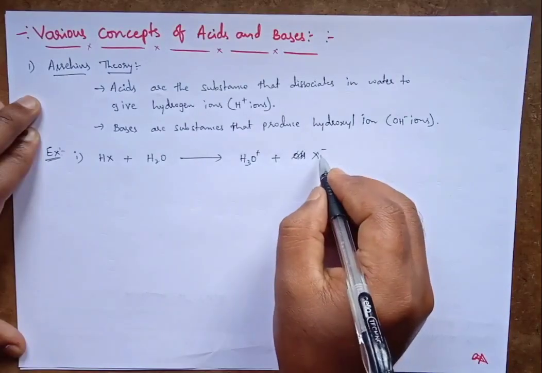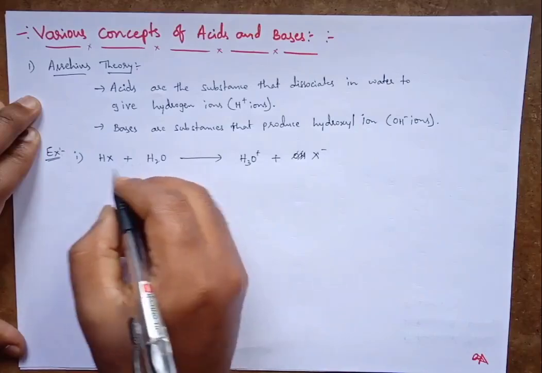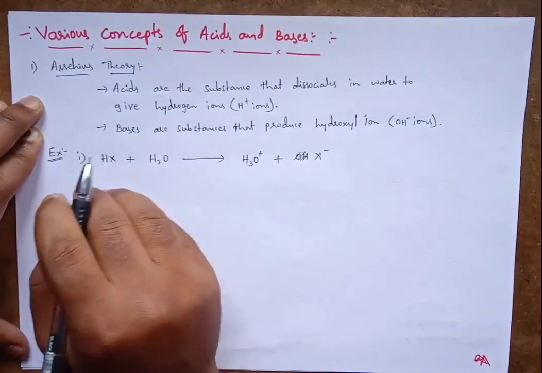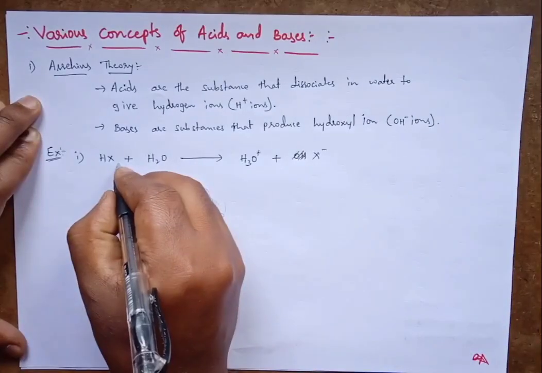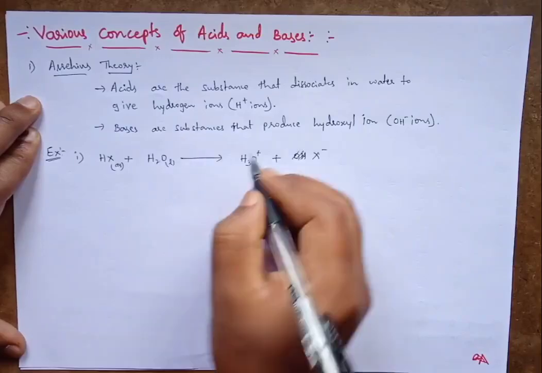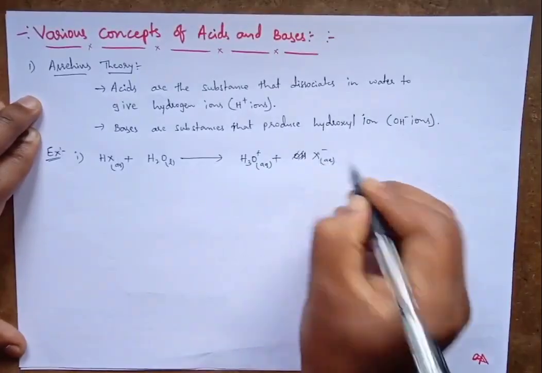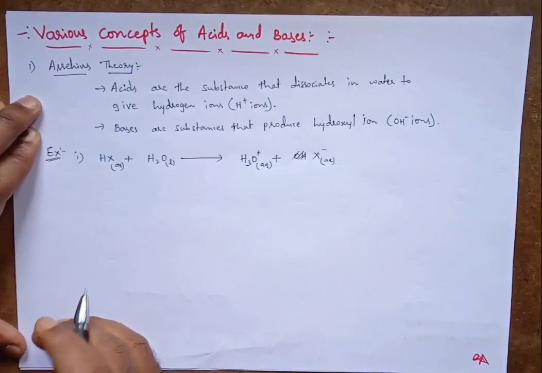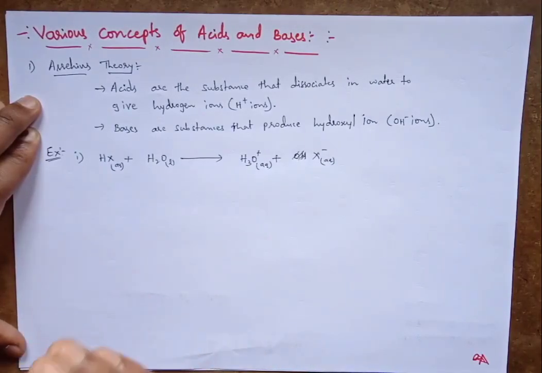If we mention the states of the reactants as well as products, they will be in aqueous form. Now let us discuss which substances act as acids and which act as bases.